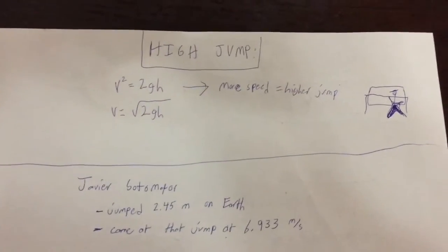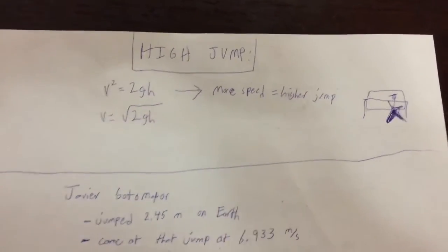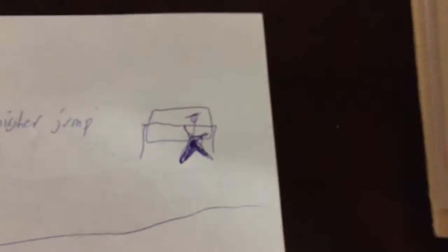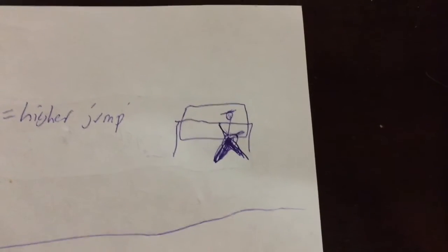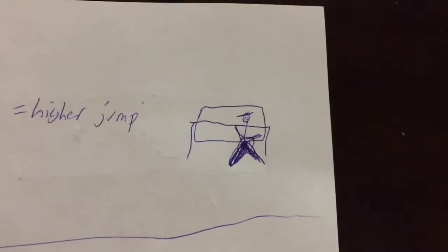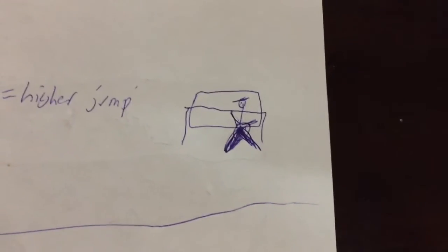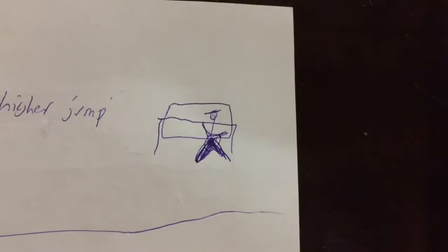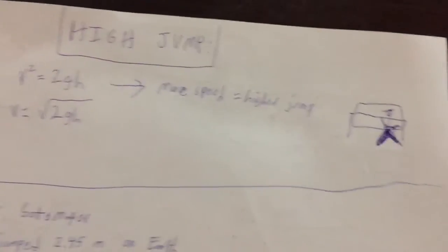Alright, bros, so let's look at one more event, because I gotta hit the weight room after this. So yeah, high jump. If you've ever seen it before, there's this dude, and it's kind of like pole vault, except not as high because they don't have a pole. So yeah, they basically run and try to jump over a bar with just their legs.